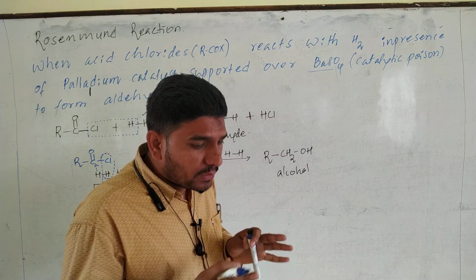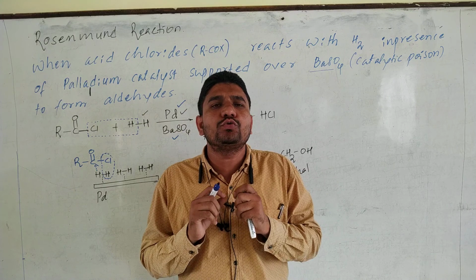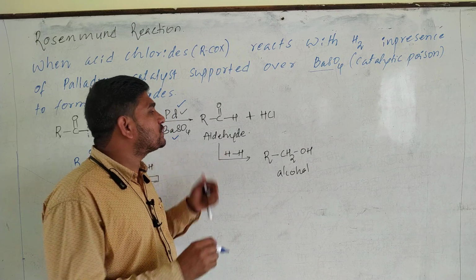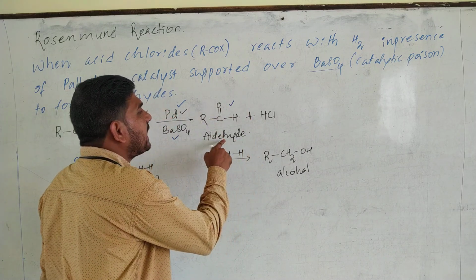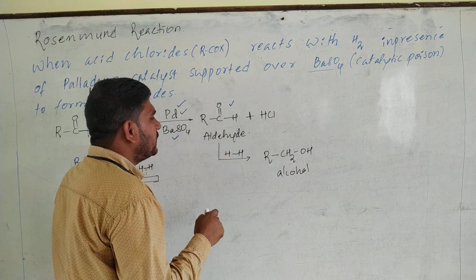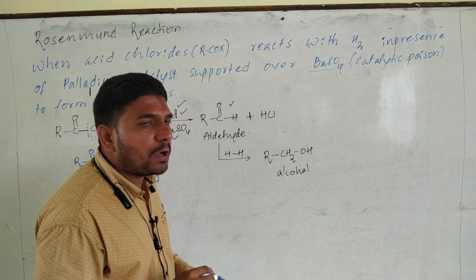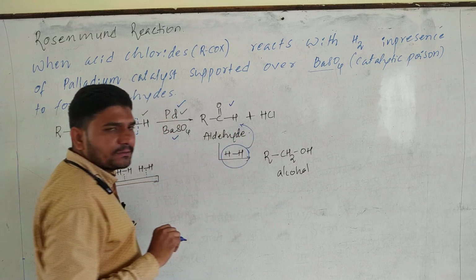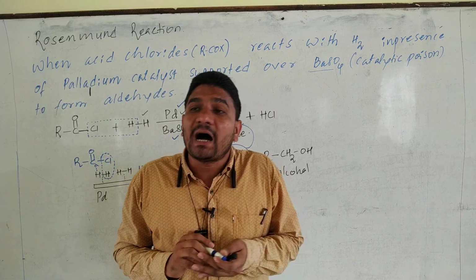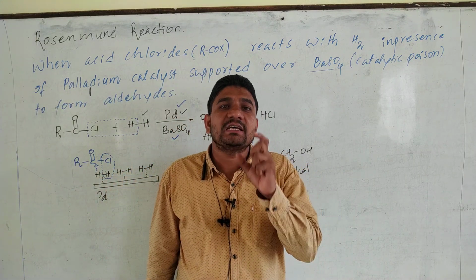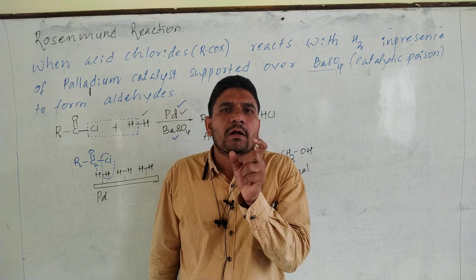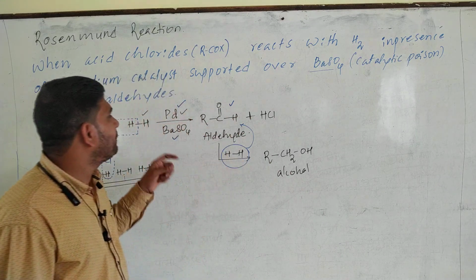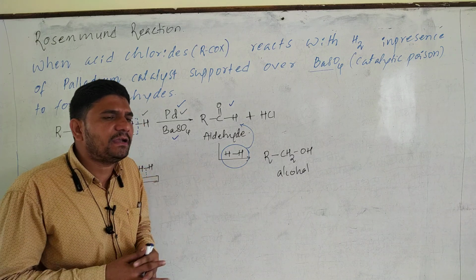But actually, what is my ambition? What is my aim? My aim is to prepare aldehyde. Means you need to stop this chemical process at this point only. To stop this reaction at this point, we need to stop further contact of hydrogen gas with aldehyde. That stopping of hydrogen coming in contact with the formed aldehyde is done by barium sulfate. Actually, what barium sulfate does, listen carefully.